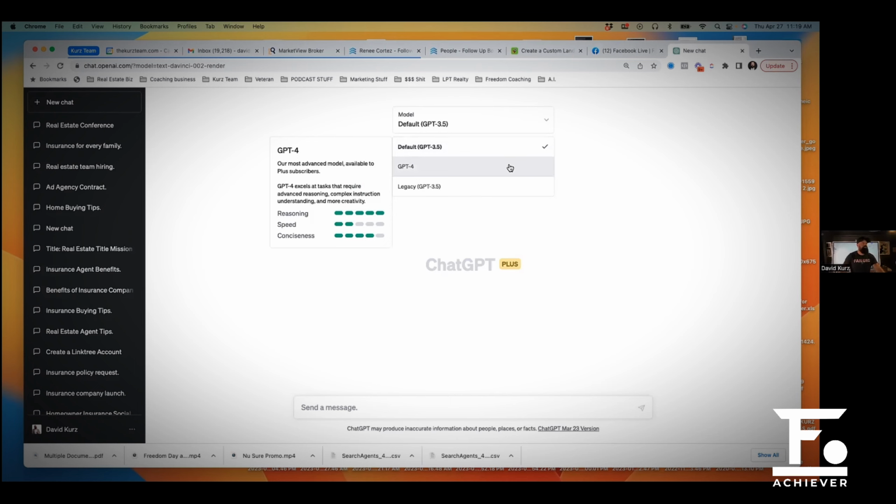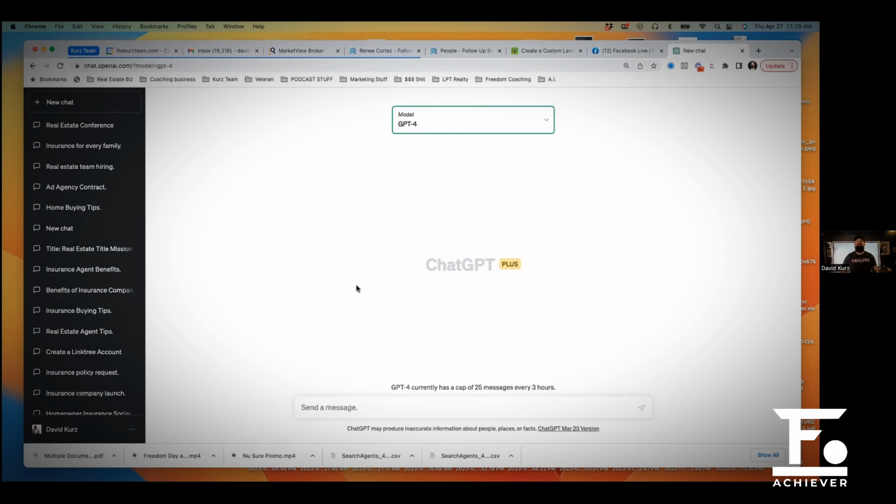Now, speed is super slow because it thinks a lot longer, right? But obviously, they're going to work on that, and eventually there'll be a 4.5. You cannot access 4 without being a member of ChatGPT Plus, which I think is like $20 a month. To be honest with you, I registered. I'll take my $20. I haven't seen it come out of my account yet, so it might be a fluke. Don't tell ChatGPT, okay?